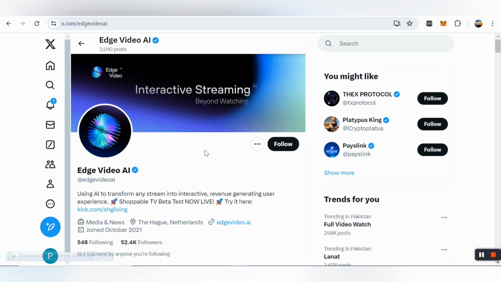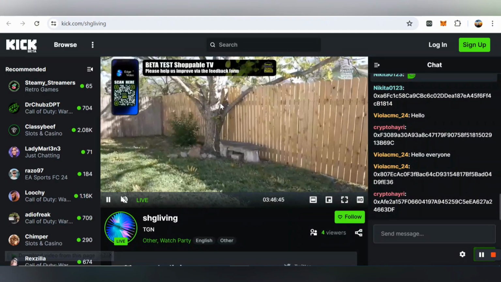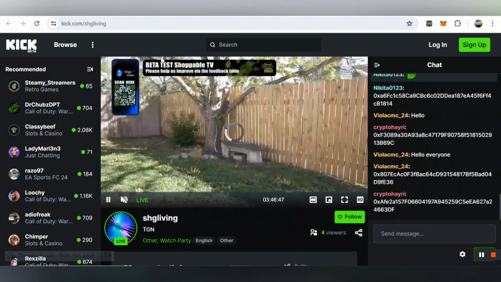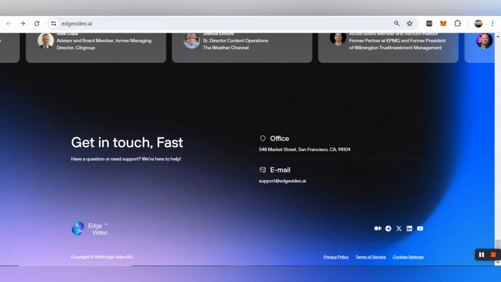Shoppable TV beta test now live, you can try here. So you can also participate in the TV beta test right now, and you can also check out all information here as well. So definitely this is an awesome project, and I recommend it to all of you, you must participate here, and you will be able to check out all information.